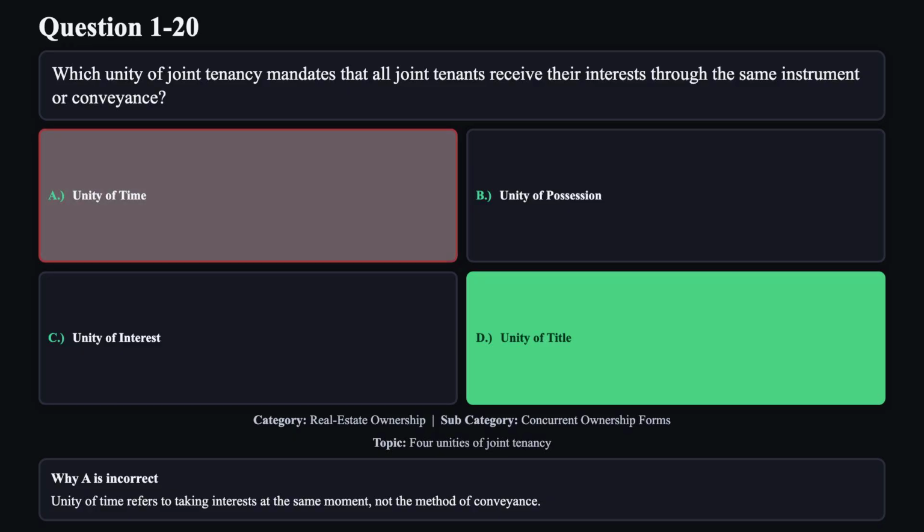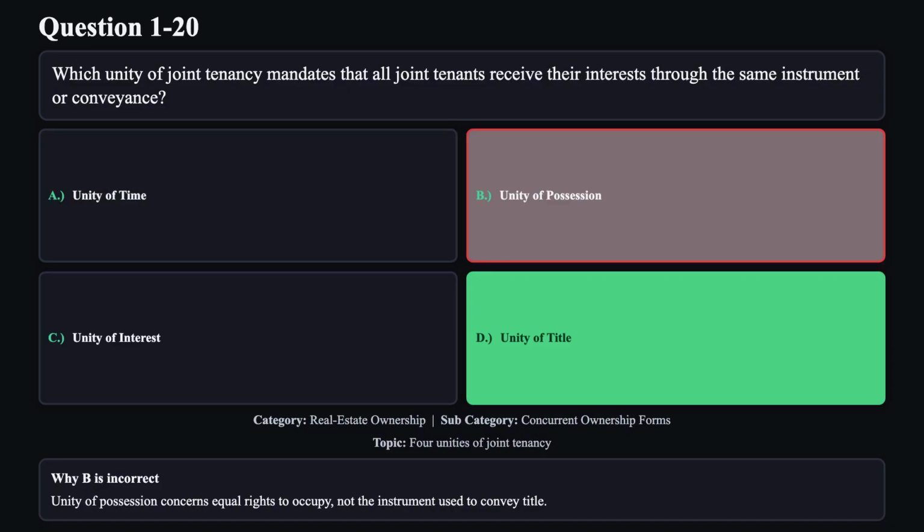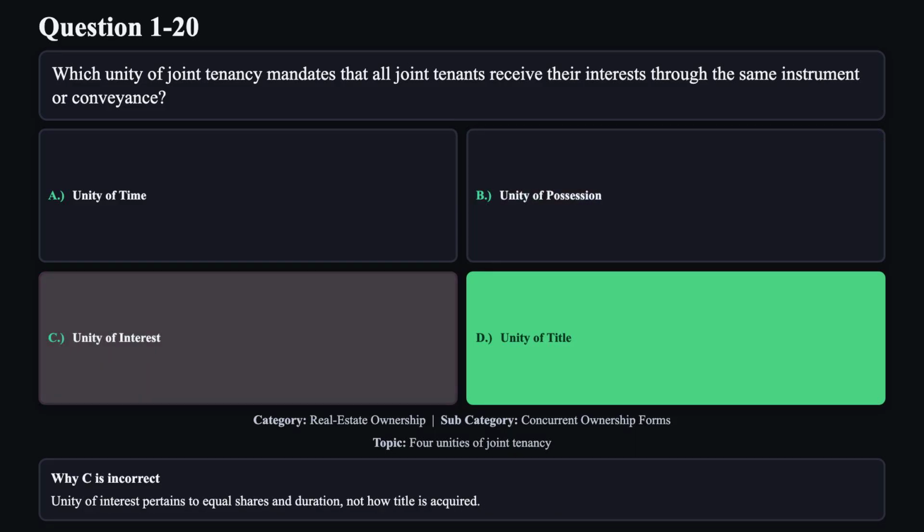Unity of time refers to taking interest at the same moment, not the method of conveyance. Reason B is not correct. Unity of possession concerns equal rights to occupy, not the instrument used to convey title. Reason C is not correct. Unity of interest pertains to equal shares and duration, not how title is acquired.